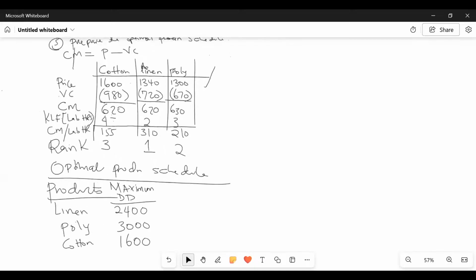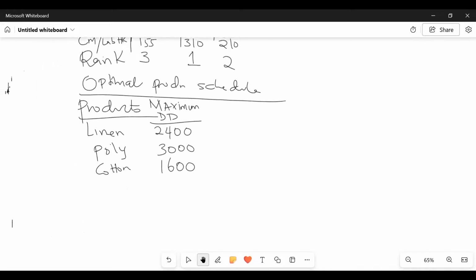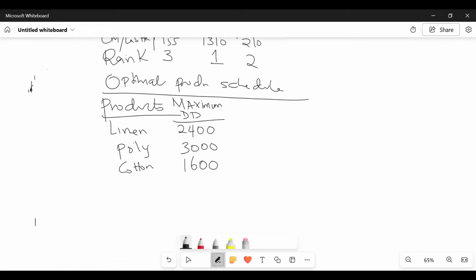So coming here straight away, the limiting factor is what gives me worry. So the limiting factor, ladies and gentlemen, in this particular case, what is it? It is what here, somebody? It is the labor hours.